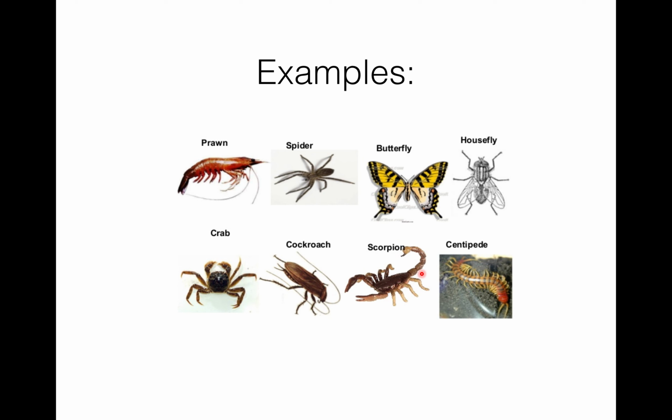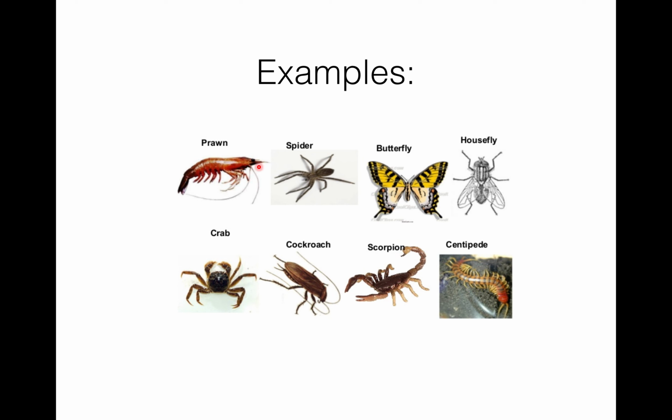Some more facts about arthropods: spiders have spinnerets. Spiders produce webs with the help of spinnerets. Scorpion, here you can see a scorpion. It produces toxins by means of its telson, that is the tail.